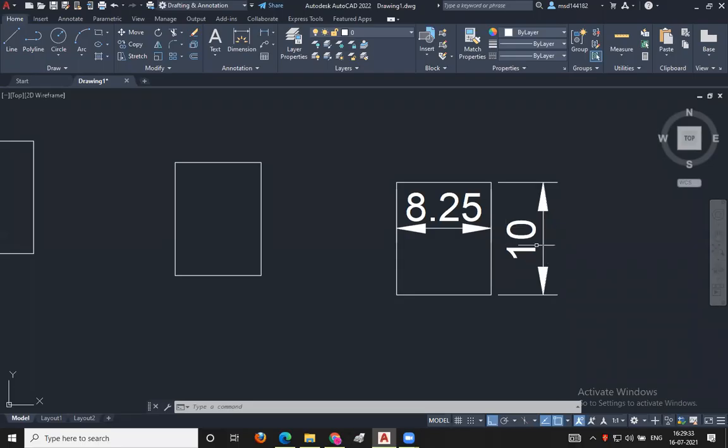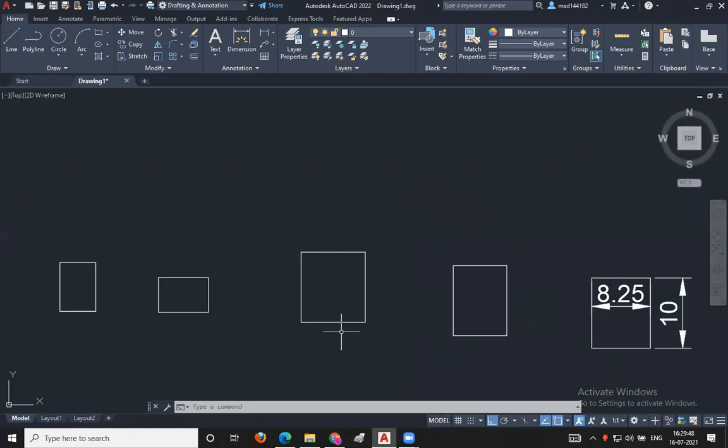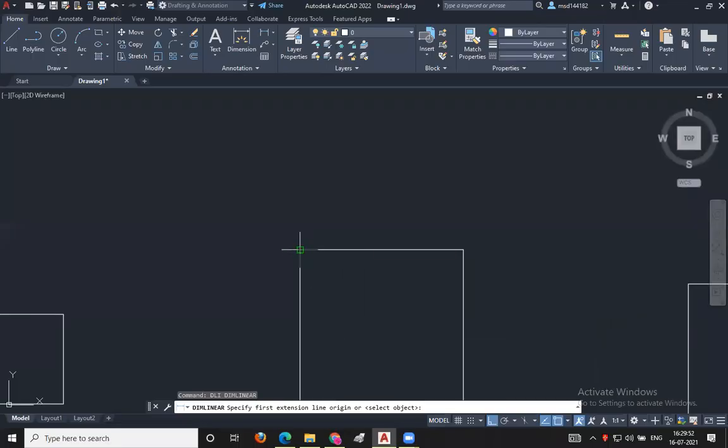I will say it once again. In the command line, enter DLI, enter. Then select the first point with the mouse, then select the second point of the line you want to measure.